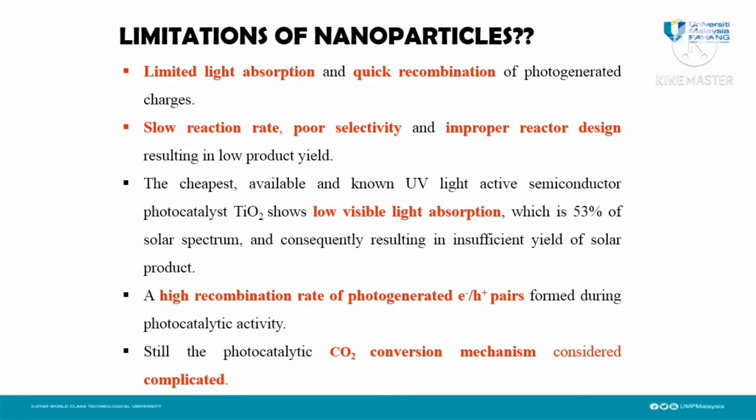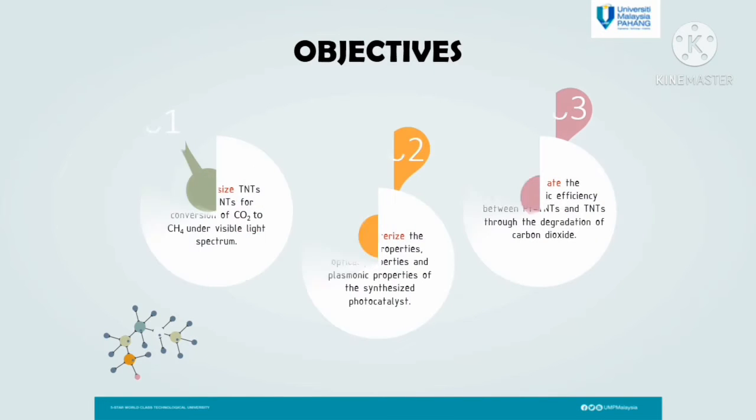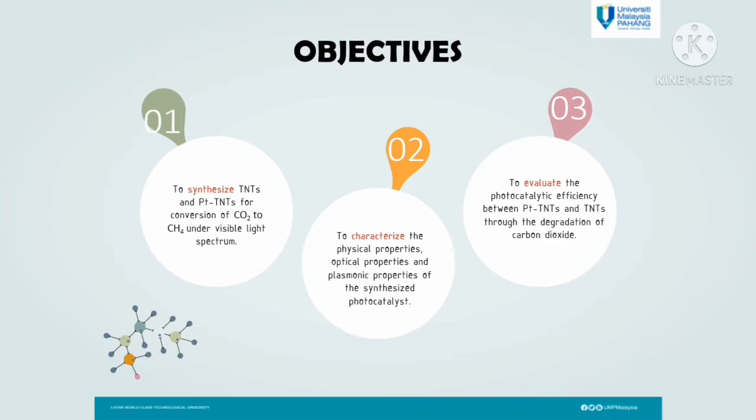Limitations of nanoparticles: quick and limited light absorption, slow reaction, poor selectivity and other things can reduce the yield of productivity, and a high recombination rate of photogenerated electrons can be formed during the photocatalytic activity. Objectives. First, to synthesize TNT and platinum TNT for gas conversion. Second, to characterize the physical, optical and plasmonic properties of the synthesized photocatalyst. And the last one is to evaluate the photocatalytic efficiency between platinum TNT and TNT.